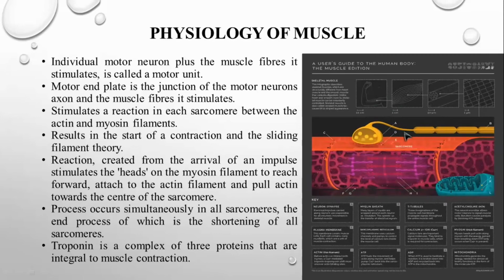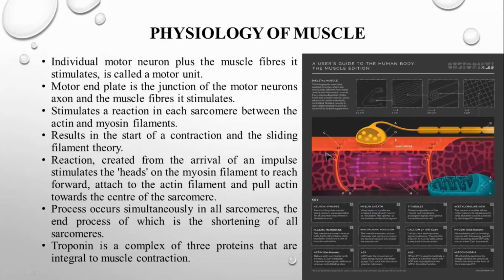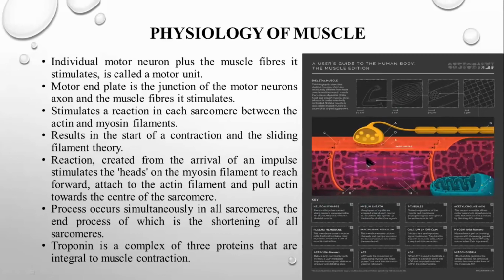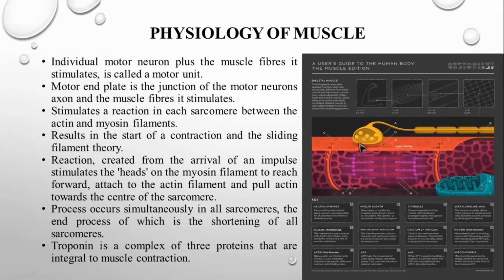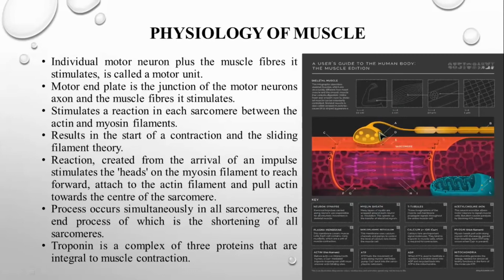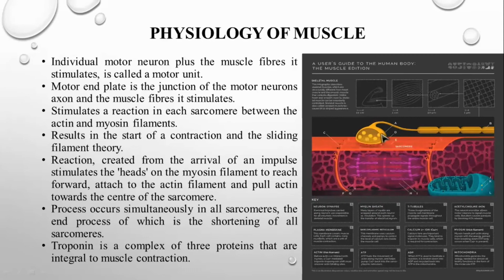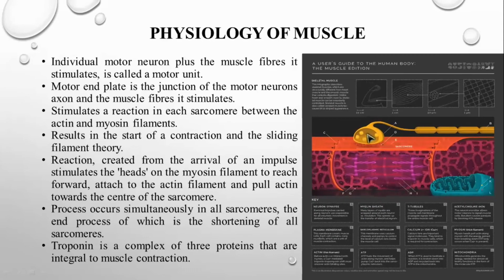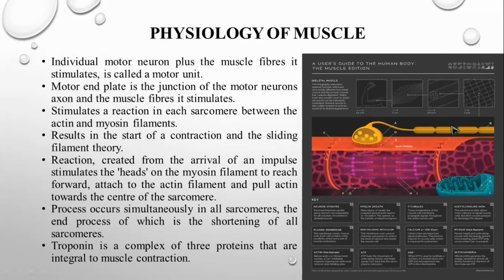This is your motor neuron, and this is what we call the neuromuscular junction, where your muscle and neuron are joined. Here is a synapse between your muscle and the neuron. Obviously, this is going to be the dendrons of the neural cell.